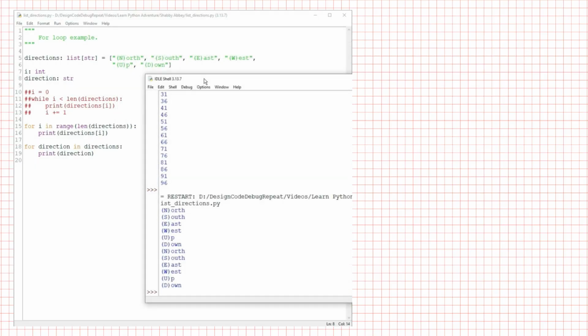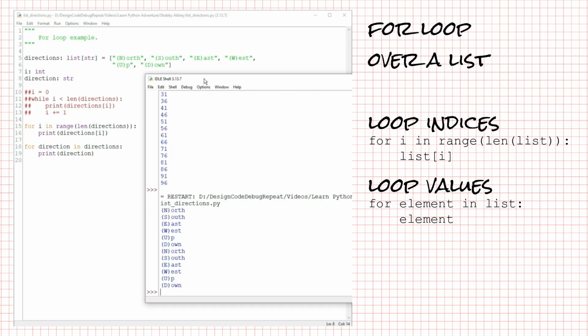To summarize, that's two ways to loop over a list with for. Using the indices of the list, for example, for i in range(len(your_list)), and then using i to index into the list in the loop body. And the second is for list_element in list, and then using list_element in the loop body. If you're iterating over parallel lists, or if you want to replace a value in the list as the loop is executing, you need to use the index method.